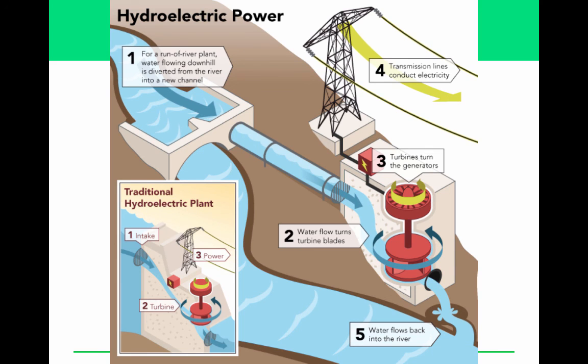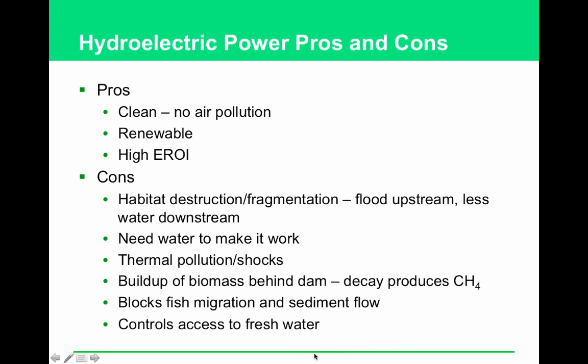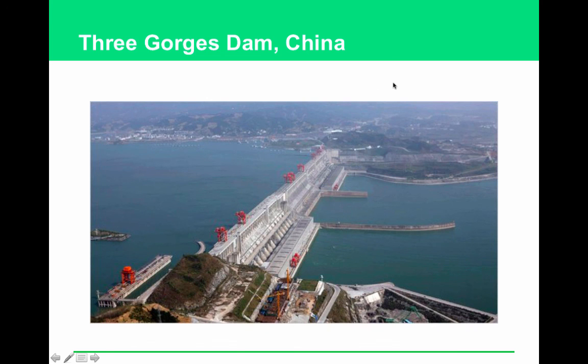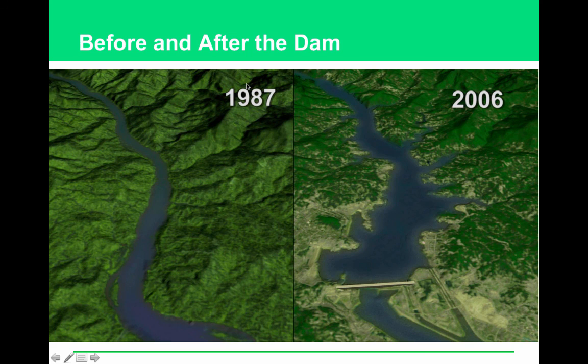All right, so which country is the top producer of hydropower? Feel free to stop and look at this, but we talked about it already. It's China. What is the name and location of the world's largest dam? That would be the Three Gorges Dam in China.